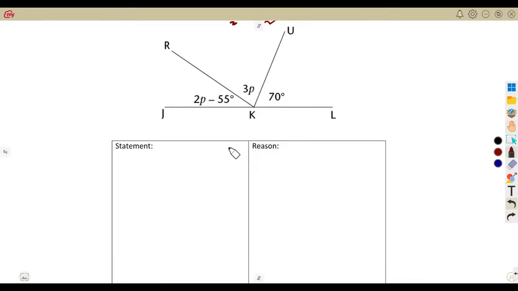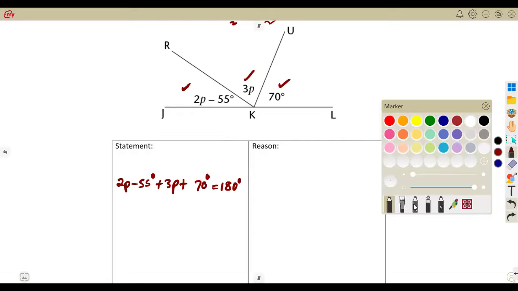Angles on a straight line, we do understand they add up to 180 degrees. So if I add this angle of 2P minus 55 degrees, to the other angle, which is 3P, and to the other angle, which is 70 degrees, I'm supposed to obtain 180 degrees, the angles on a straight line. That is the consideration there.